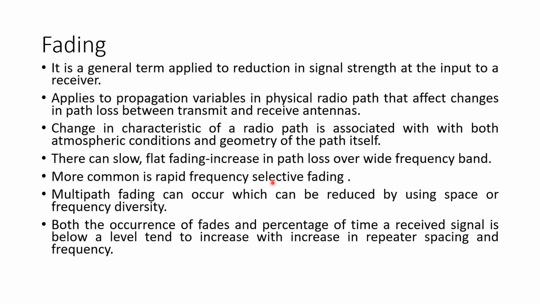Another type is frequency selective fading. This type is mainly caused by the interference of the rays in the atmosphere, that is due to the sky waves, and this will be a frequency selective type of fading. Or even there can be multipath fading. In multipath fading, the fading is due to the multiple transmission path lengths, because of the irregularities which occur in the atmosphere. So all these different types of fading result in reduced signal strength.